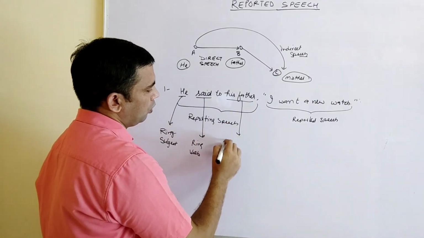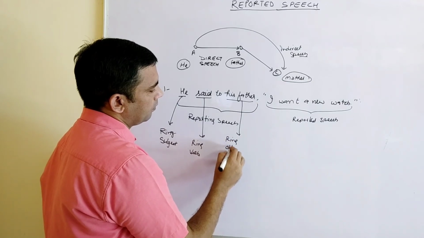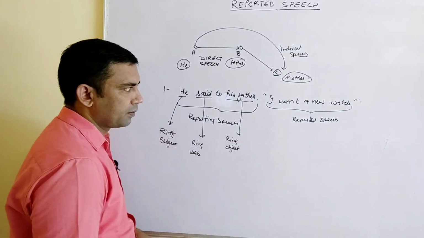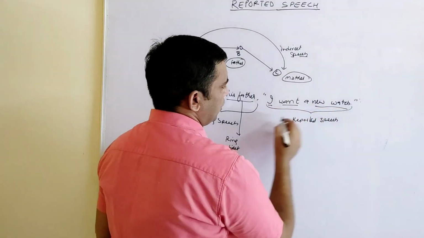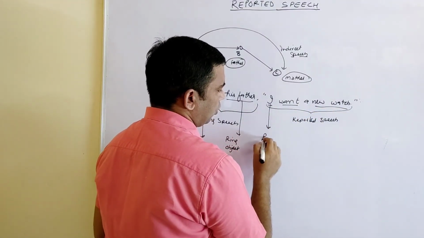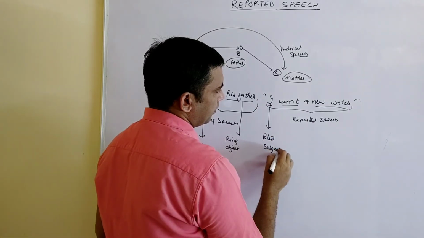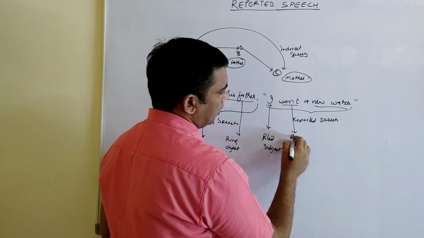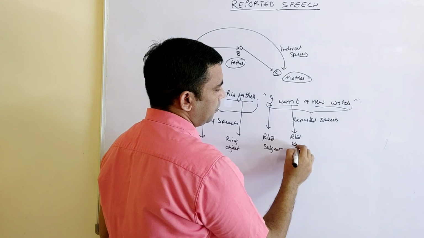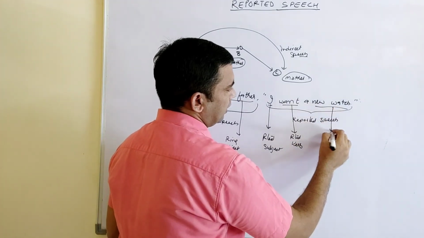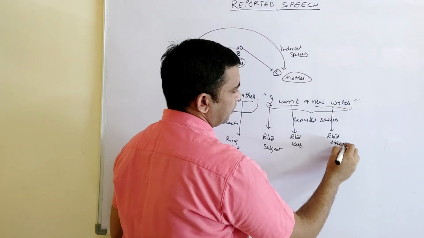This is called the reporting object. The same is here, subject, verb and object. This is called the reported subject. I'm using RTD for the reported verb, and this is the reported object.